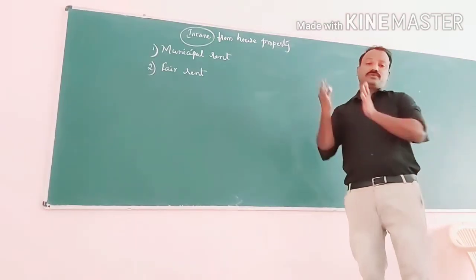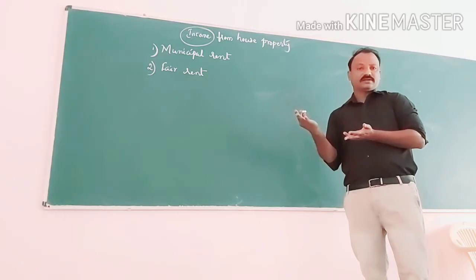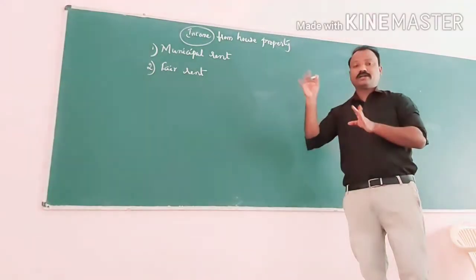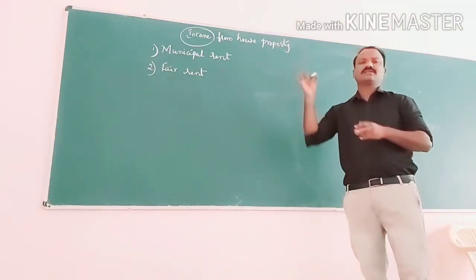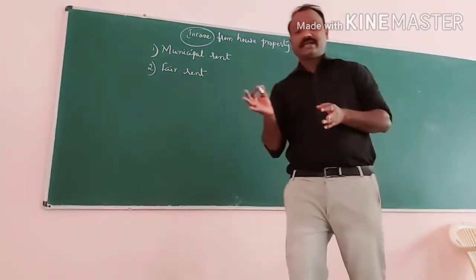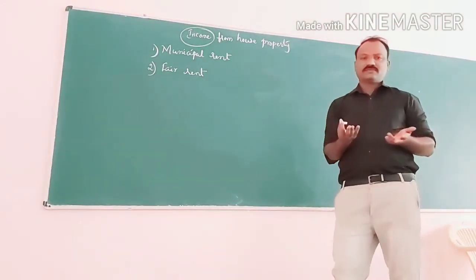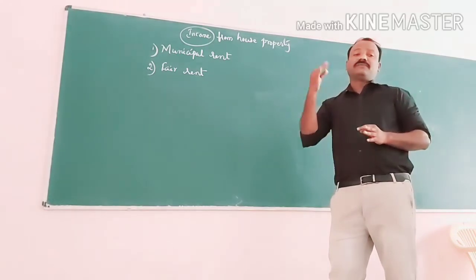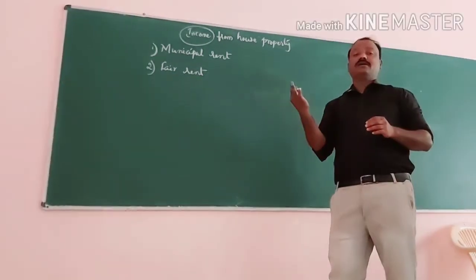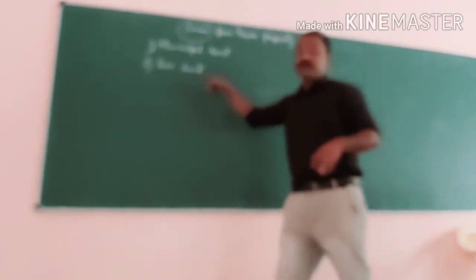It will be different from one place to another place. If you go to Bangalore for a single bedroom, there will be rent of 10,000, 15,000, 20,000 depending upon the locality. So such rent practice is there. If you come to Bagalkot for a single bedroom, in Vidyagiri it will be 5,000, in Amar it will be 4,000, in Old City it will be 4,500 or something like that. So different rent practice is there. In particular areas there will be a particular rent practice. That particular rent practice is called fair rent.